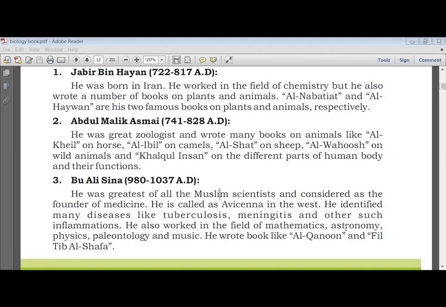He also worked in the field of mathematics and astronomy. Astronomy is the study of heavenly bodies: sun, moon, stars, and other planets. Also physics, paleontology, and music. He wrote books like Al Qanun. The names of his two books are mentioned here: Al Qanun and Fil Tib Al Shifa. Okay, I'm going to end your lesson for today here.